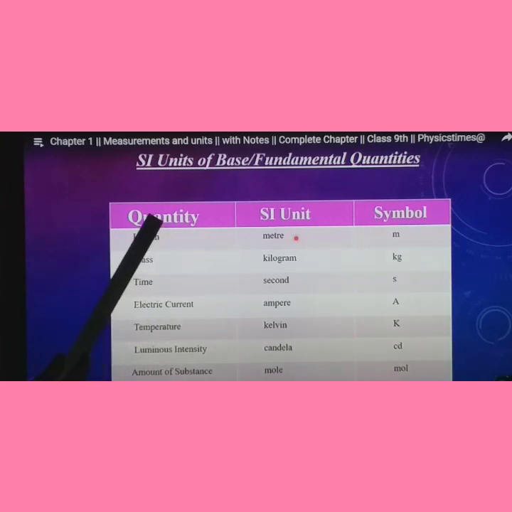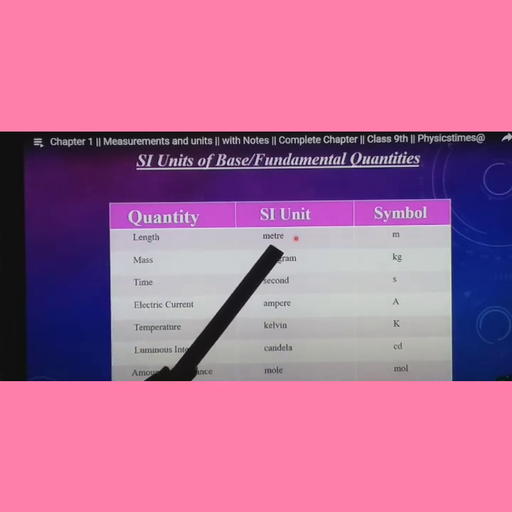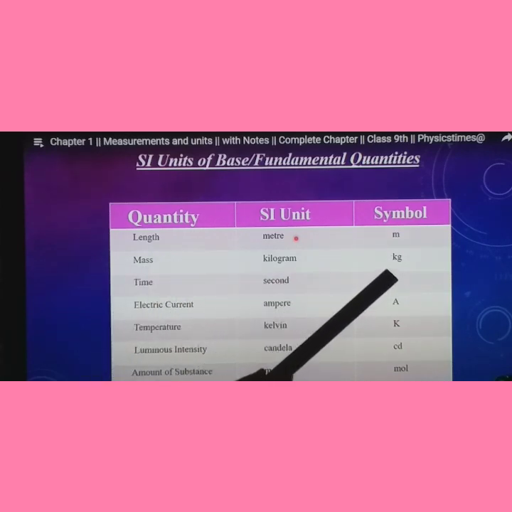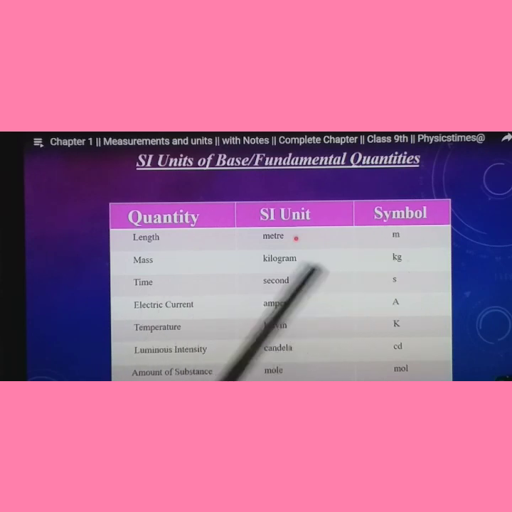Now I will explain what are the fundamental quantities. There are totally 7 fundamental quantities: length, mass, time, electric current, temperature, luminous intensity, amount of substance. So these 7 are the fundamental quantities in measurements. And its SI unit: length is always measured in terms of meter, and the symbol is small m. Mass, kilogram, kg, both letters are small. Time, second, s. Then electric current, ampere, here capital A.